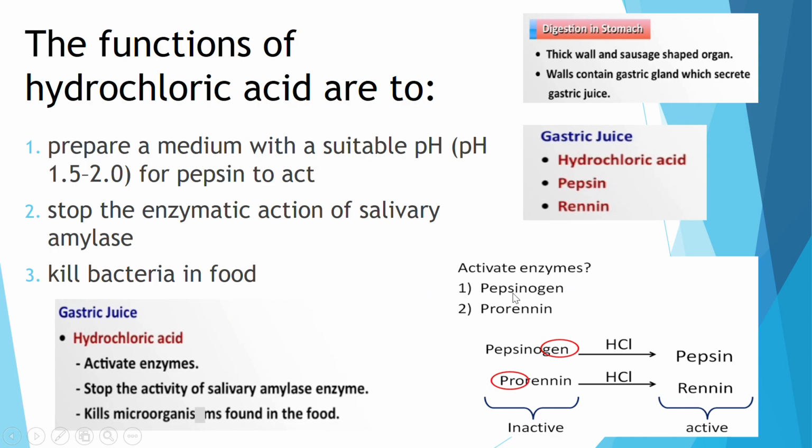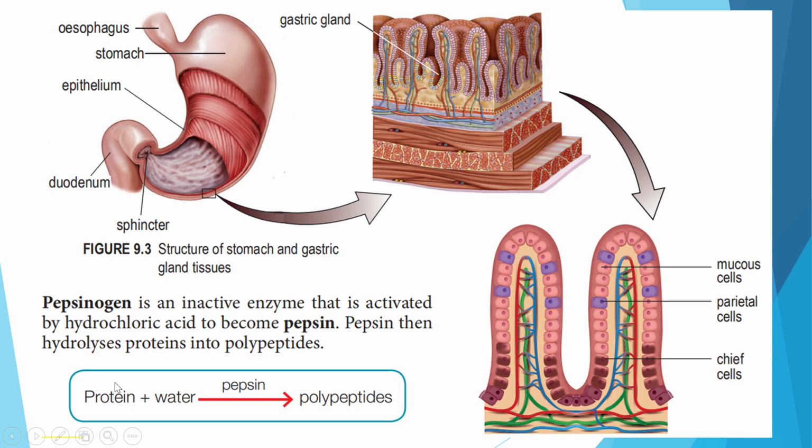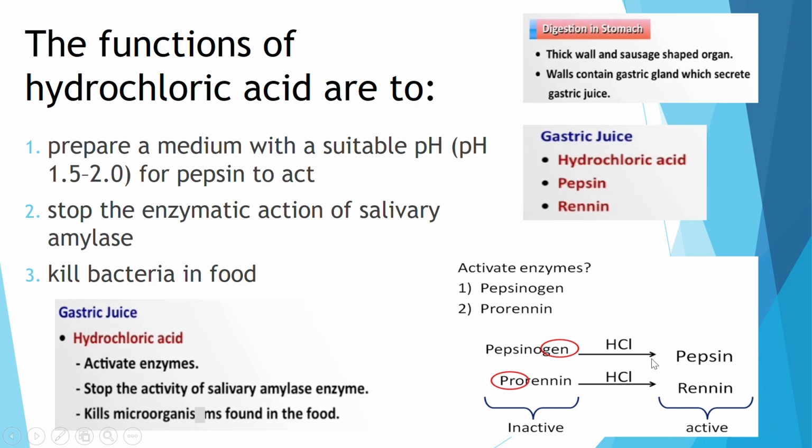Just now we mentioned pepsinogen, isn't it? Pepsinogen has to be activated to pepsin before it is able to break down the protein to become polypeptides. Here it is, in the presence of hydrochloric acid, HCl. So this has now become active.